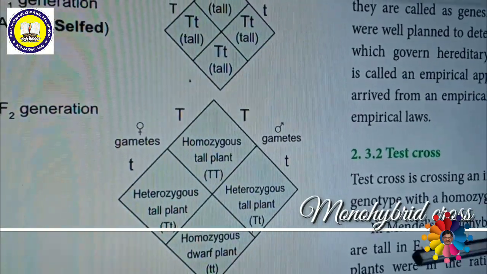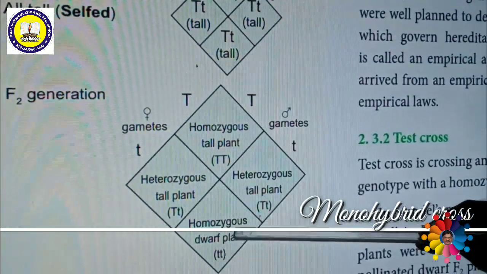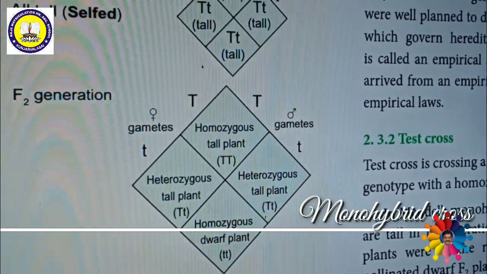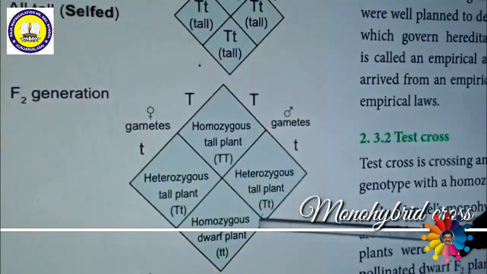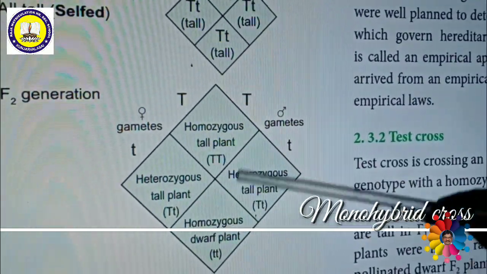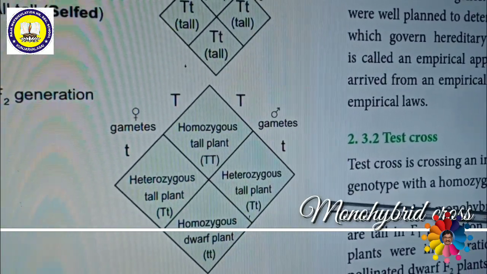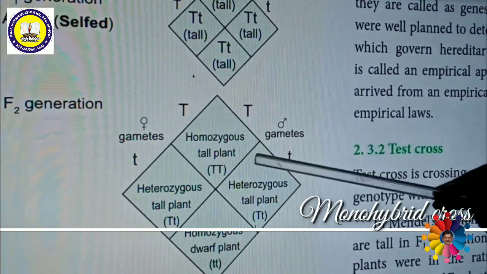What do you mean by phenotypic? How they appear. These are appearing tall, these are appearing dwarf. So the morphological appearance which shows which type of character is called the phenotypic ratio. So the 3:1 ratio is the phenotypic ratio. Then another ratio is the genotypic ratio. What do you mean by genotypic ratio? It is based on the genetic components.